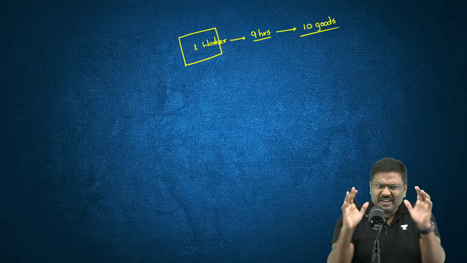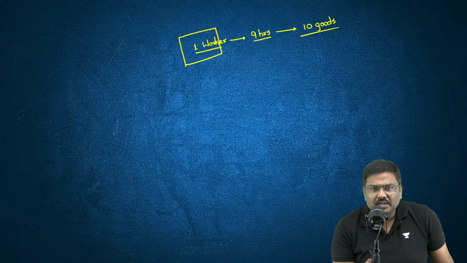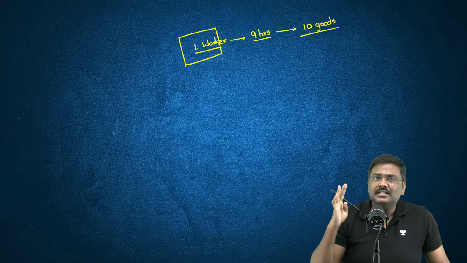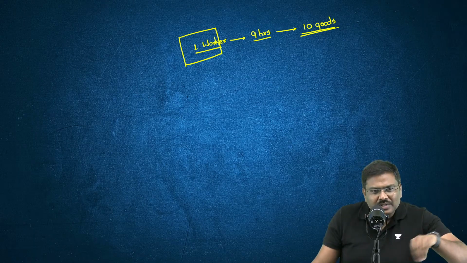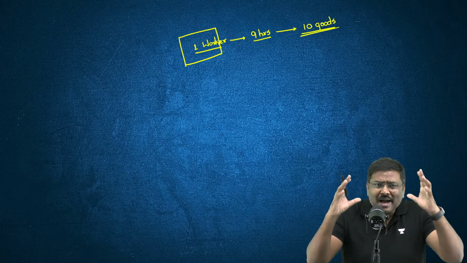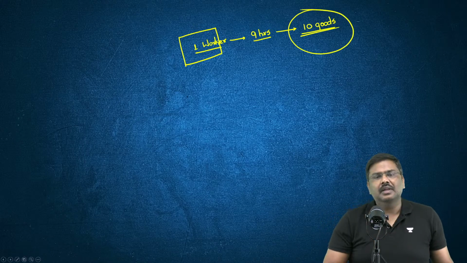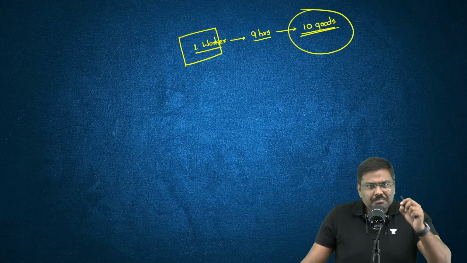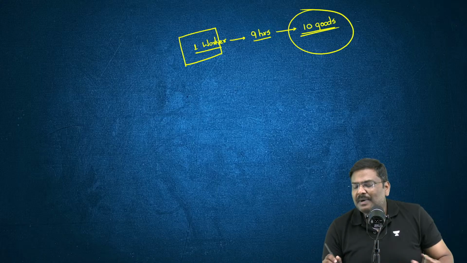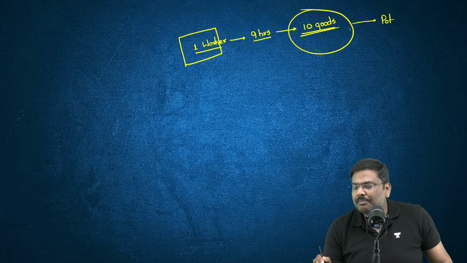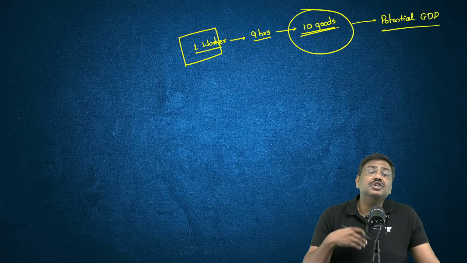Do let me know. I'm taking a very simple example. Imagine one country is there, only one worker is there. If this worker is working for full 9 hours as per the law, we will be able to produce 10 goods. So now, using this example, can I simply say the maximum output that is possible in this country is 10 goods? The maximum output that is possible in this country is 10 goods. This, my dear, is called potential GDP.